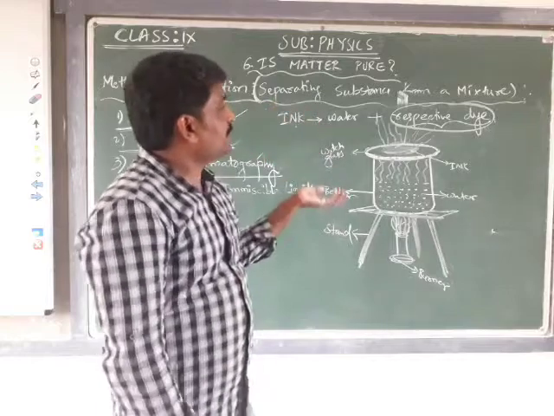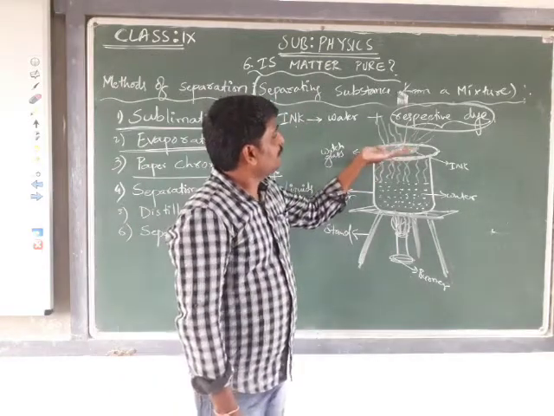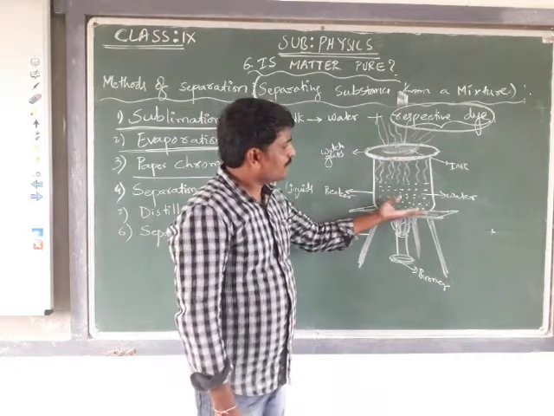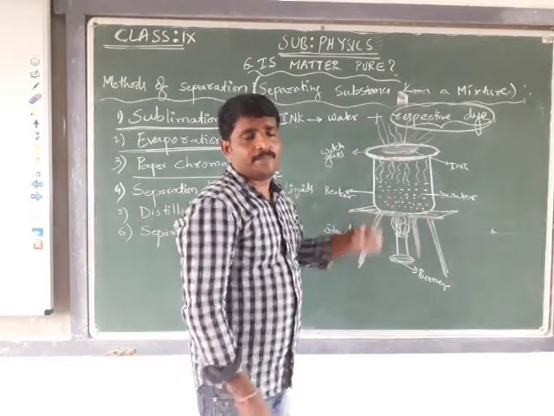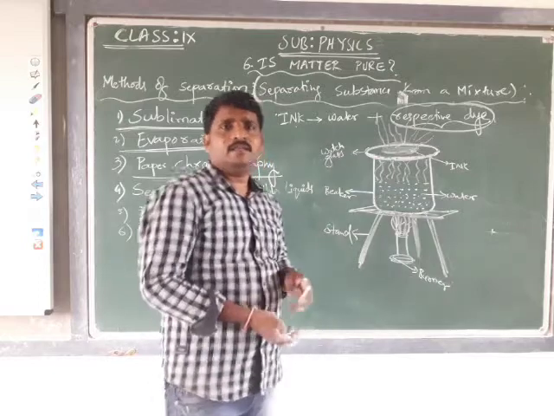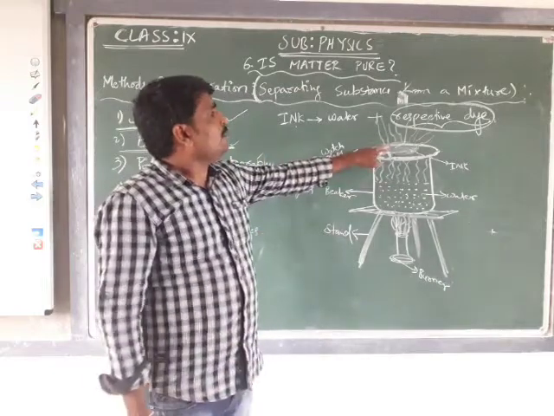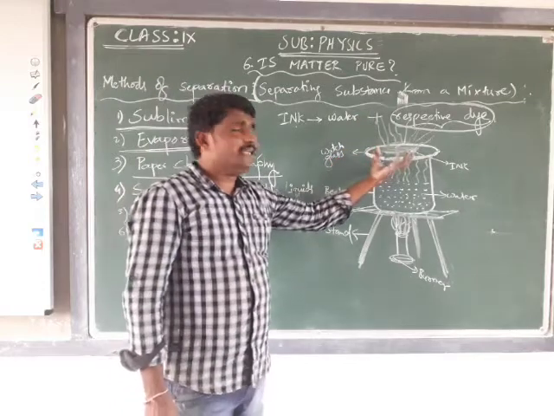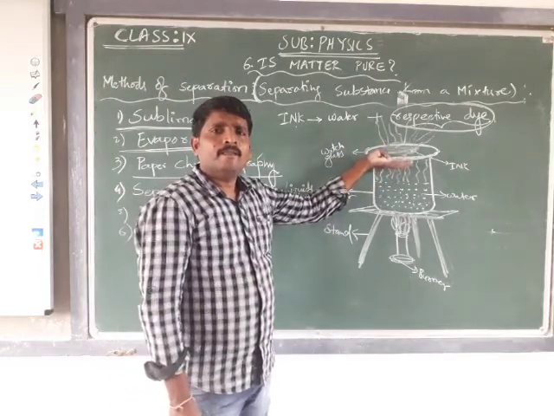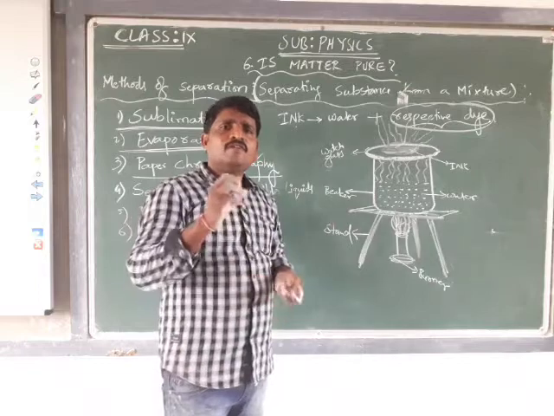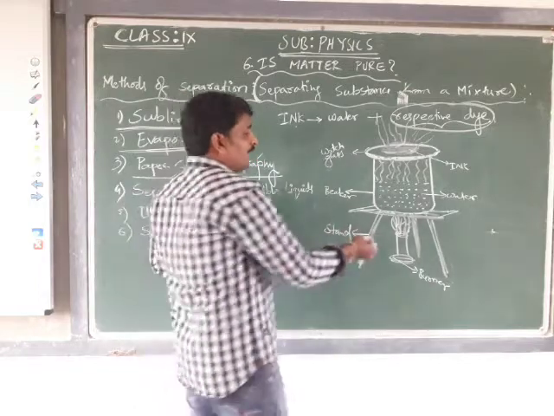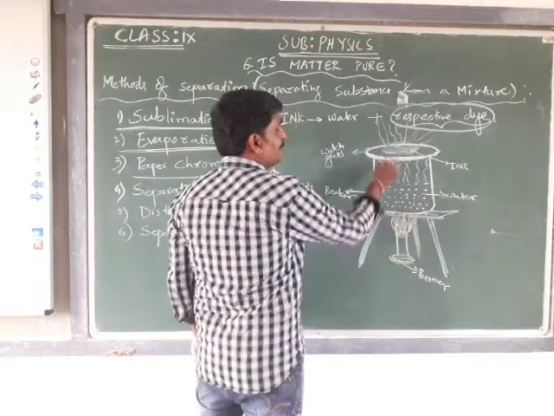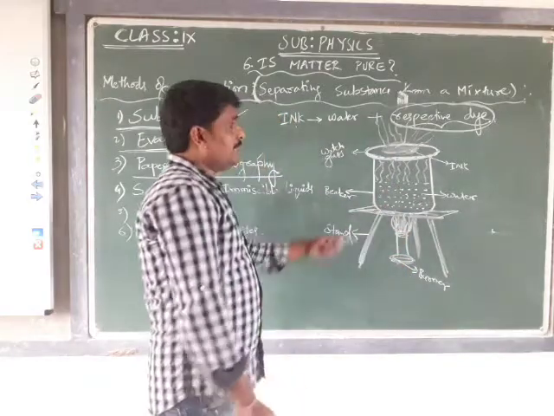You might have a question: why are we not keeping the watch glass directly on the tripod stand to supply heat to the ink? In order to separate the water from the ink, we need a small amount of heat energy, which we cannot provide by directly keeping the watch glass on the tripod stand.